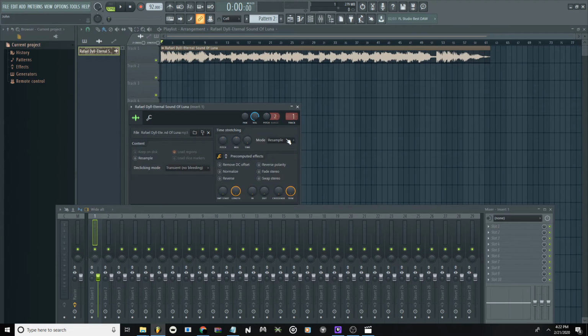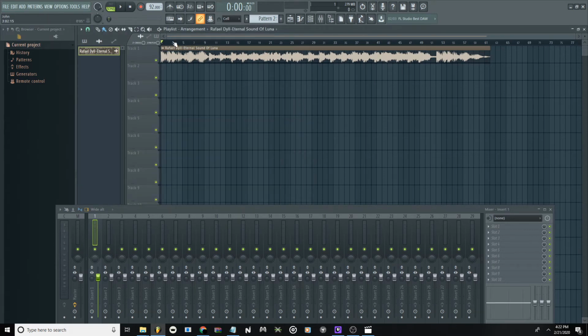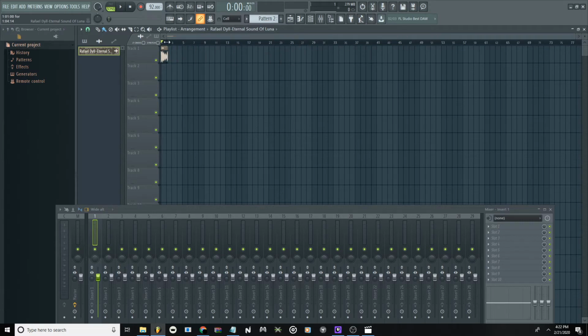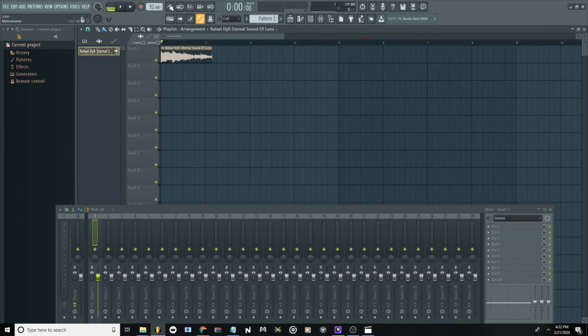I click on the sample. First off, I go to mode and go to E2 generic. So when I'm chopping the sample, you'll see later, I'm going to cut all the sample. I'm going to pace a little bit ahead so it doesn't restart every time I chop it. Now what I like to do is turn on the metronome so I know that I'm chopping correctly, or like on beat.